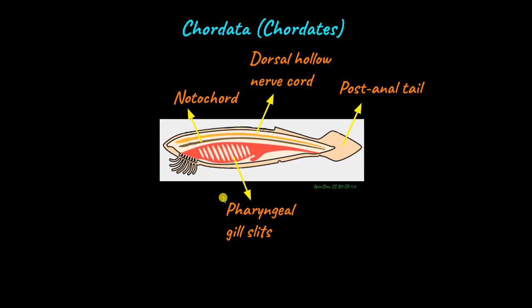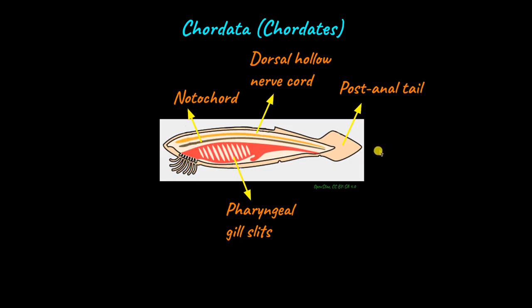Gill slits are openings on the sides of the animals. The post-anal tail is found towards the end of the animal's body and is usually involved in movement. Take a look at yourself. Do you have a post-anal tail? Or do you have gills? How are we chordates then?